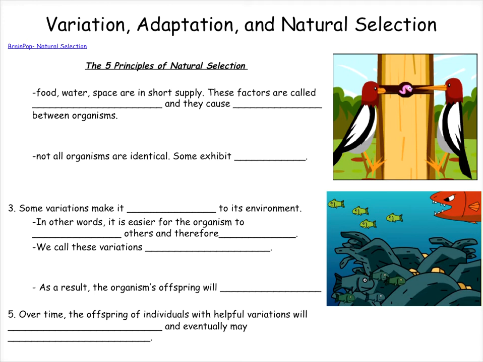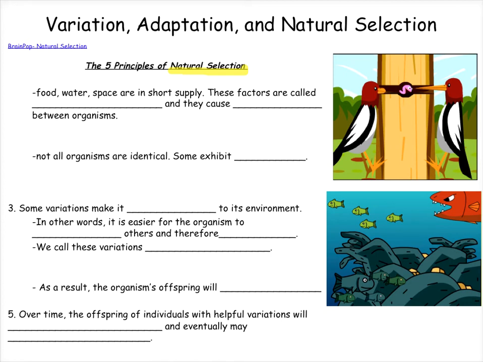As an answer to the question of how the finches on each island became so different from each other, Darwin proposed his idea of natural selection. We're going to highlight that because this term natural selection is really the focus of this section. What I'm about to describe to you are 5 different principles that are all part of this idea of natural selection.